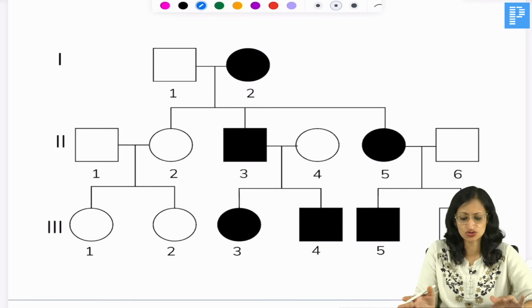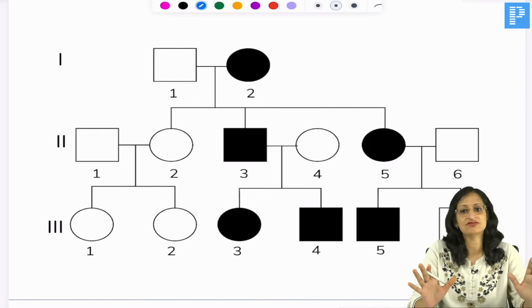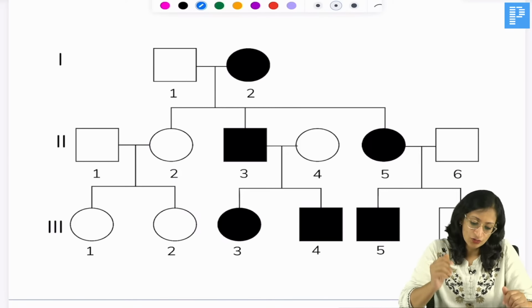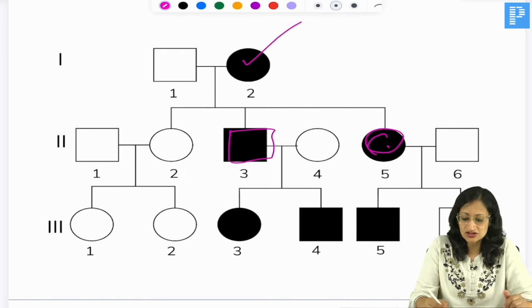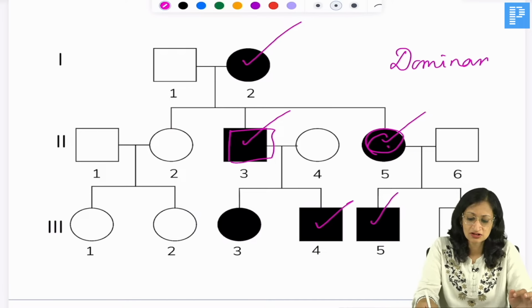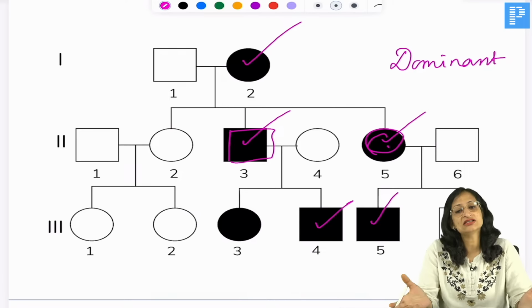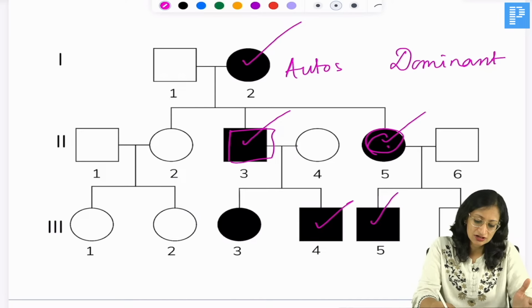Now, what kind of inheritance do you see here? The first thing you notice is that both males and females are affected. What else? You can see that this boy and girl are affected and one of the parents is also affected. This child is affected, one of the parents is also affected. This child is affected, one of the parents is also affected. So whenever a child is affected and one of the parents is also affected, it has to be dominant inheritance. Both males and females are affected almost in equal numbers, so it appears to be autosomal dominant inheritance.